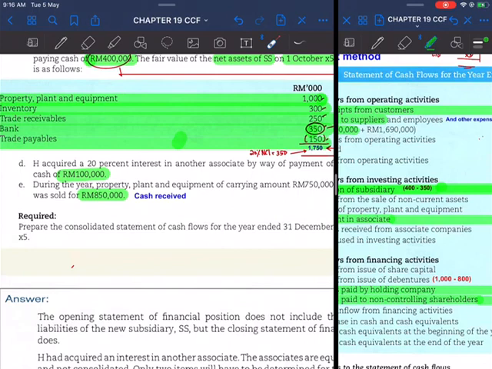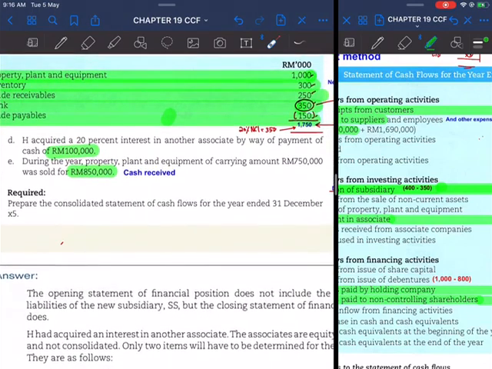Okay, now the next is additional information E. During the year, property, plant and equipment of a carrying amount of 750 was sold for 850. So this amount 850, it was sold for cash. So this is the cash amount.